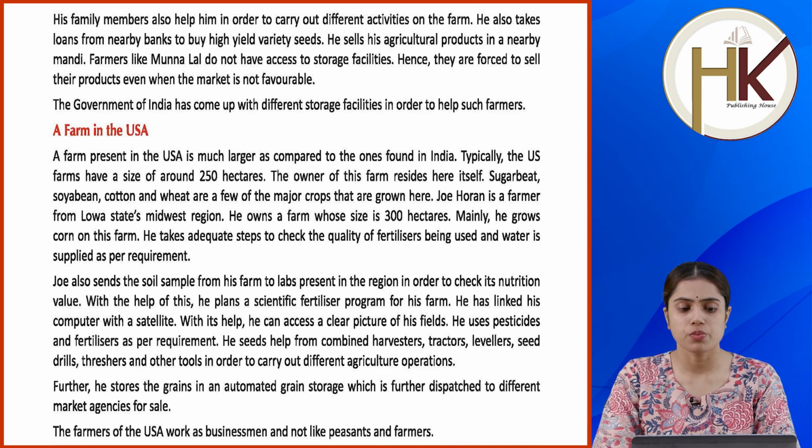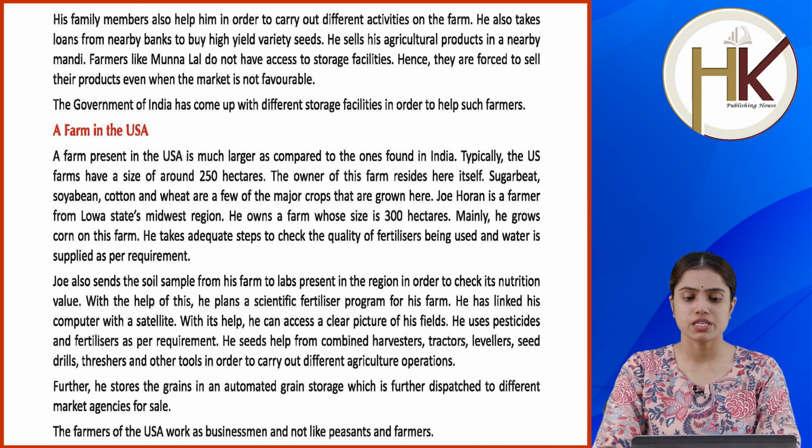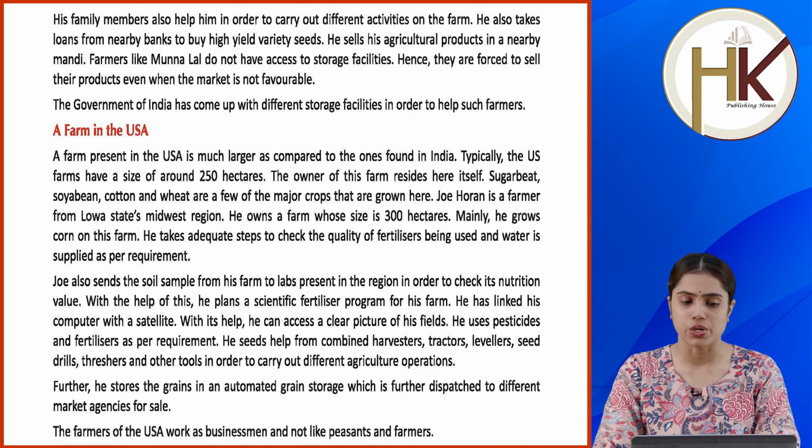Joe Horan is a farmer from Iowa State's Midwest region. He owns a farm whose size is 300 hectares. Mainly, he grows corn on this farm. He takes adequate steps to check the quality of fertilizers being used and water is supplied as per requirement. Joe also sends the soil sample from his farm to labs present in the region in order to check its nutrition value. With the help of this, he plans a scientific fertilizer program for his farm.